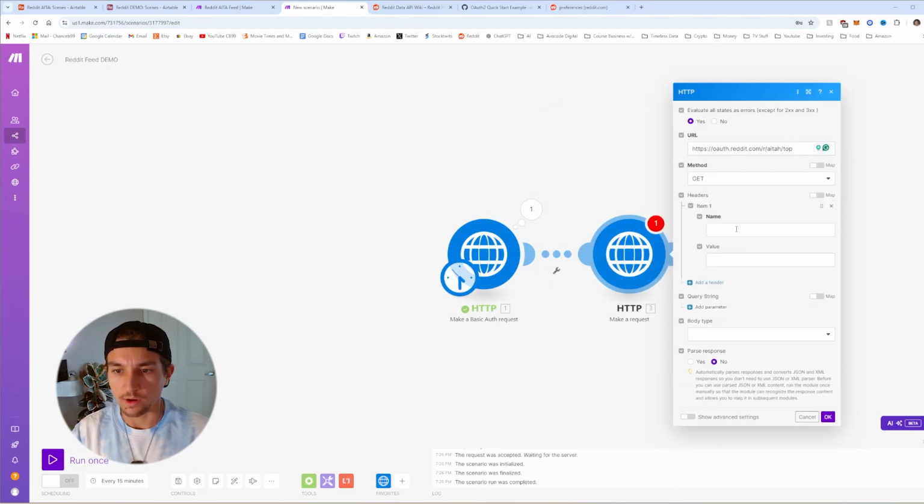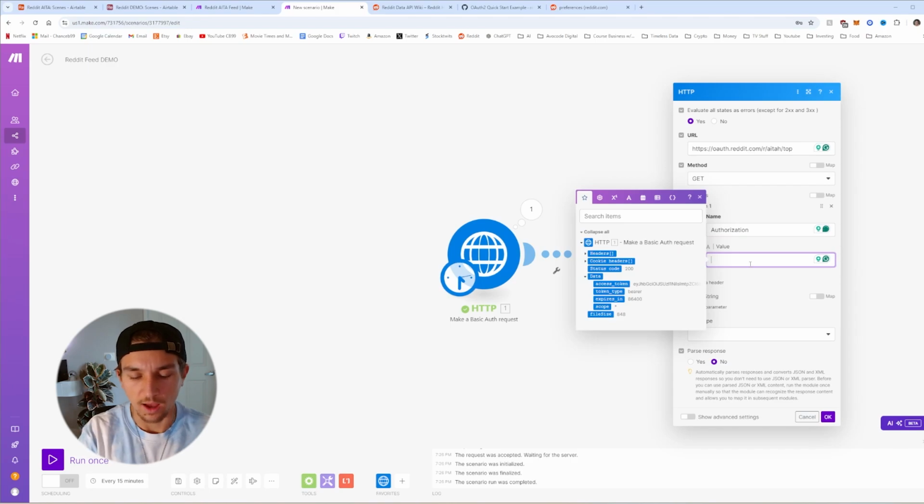We are going to add one header. It will be authorization, like that. And we'll start it off with bearer, like that. And then the data, we're going to be going back to this to find the access token, and we're going to fill it in just like that.